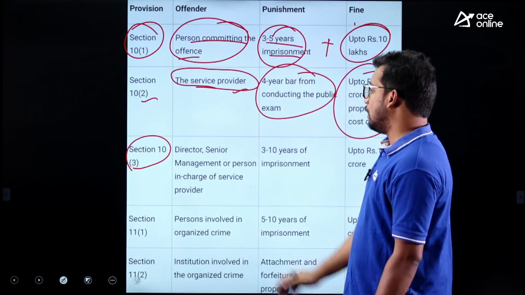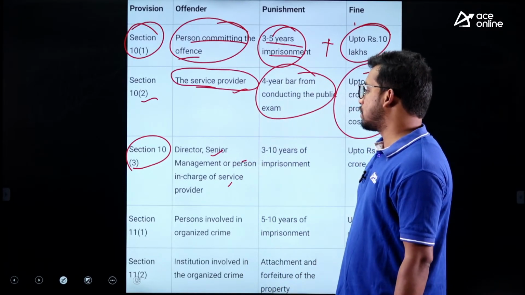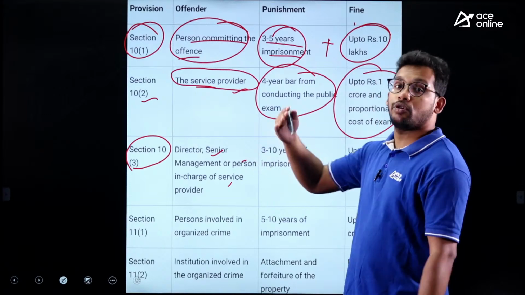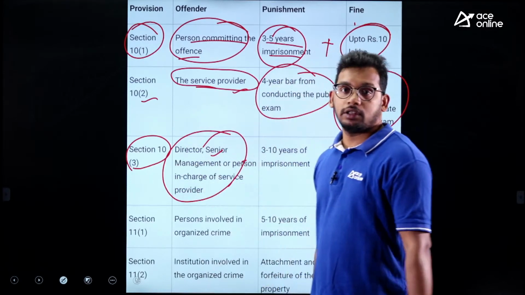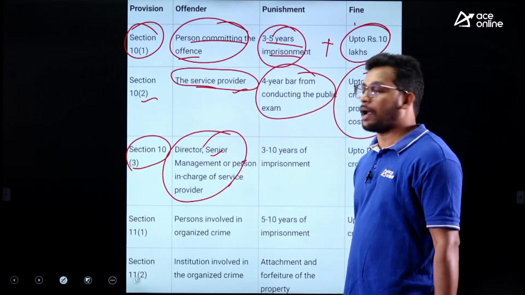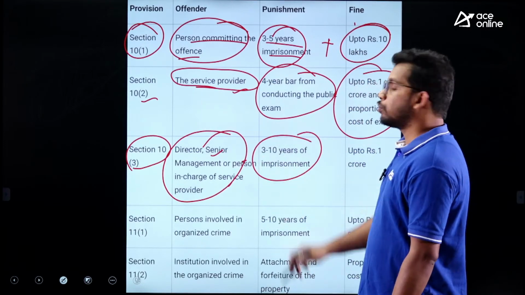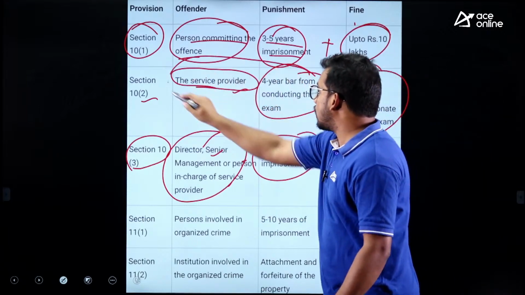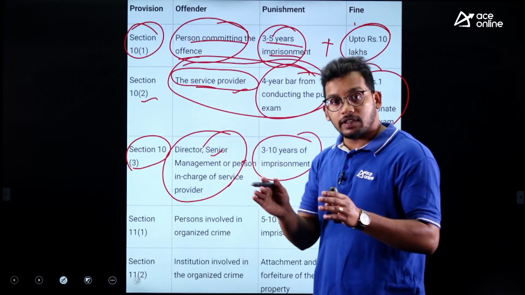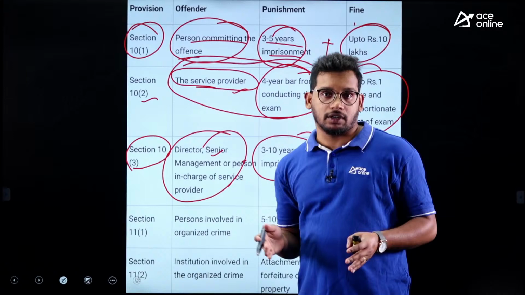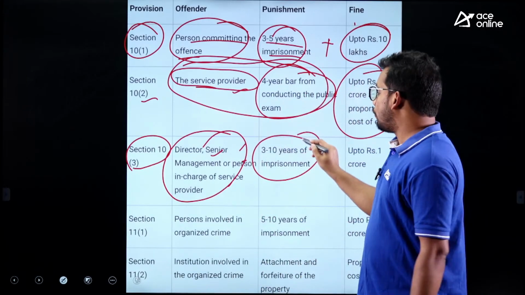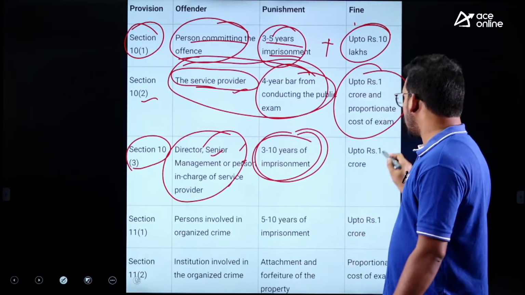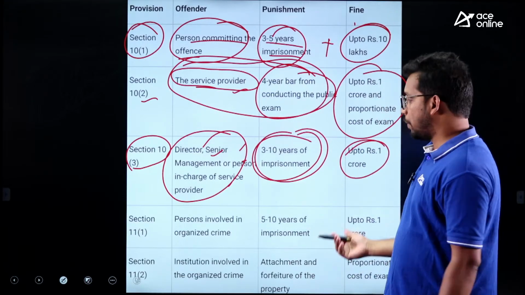Section 10(3), director, senior management, the person in charge in the service provider, the senior most one, whoever is taking care. If this person seems to be involved, the senior most director or senior management, then it can be 3 to 4 years. This is for the organization. Service provider means an organization. This is for the individual within that organization who is involved. For them, 3 to 10 years of imprisonment or up to 1 crore penalty.